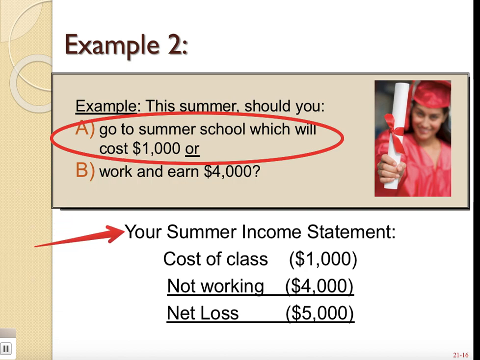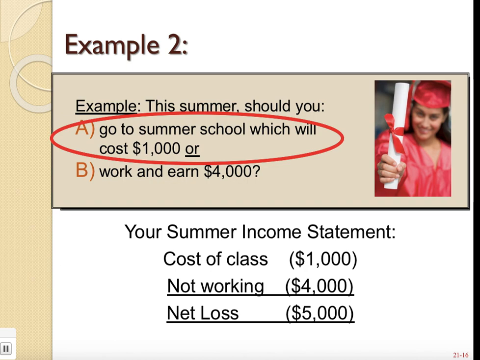And then you were going to try to prepare your summer income statement. Well, what you might try to do is say, well, the cost of the class is $1,000, and then not working is $4,000. So basically, I have a loss of $5,000. You guys think that? Okay, some people do.